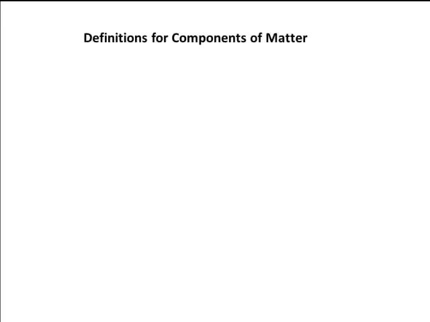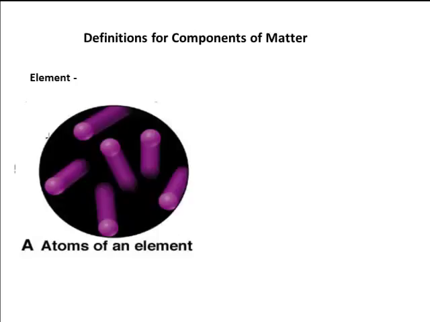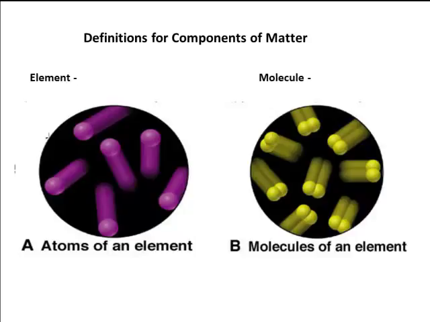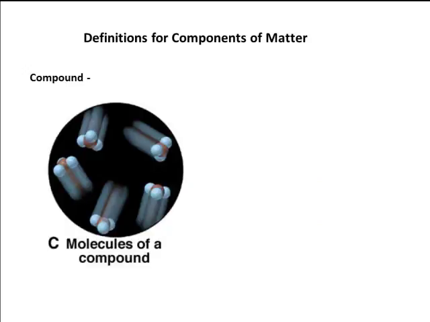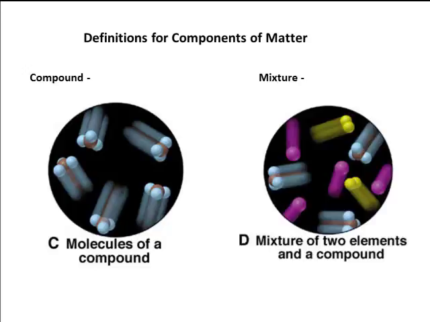And just to go through the pictures again, an element can exist as atoms. There are pictures of those single atoms of an element. An element could exist as a molecule, which is two or more atoms of the same element combined together. We could also have a compound, which is atoms of two or more different elements combined together. And then we could have our mixture, which is a combination of more than one element or compound mixed together.